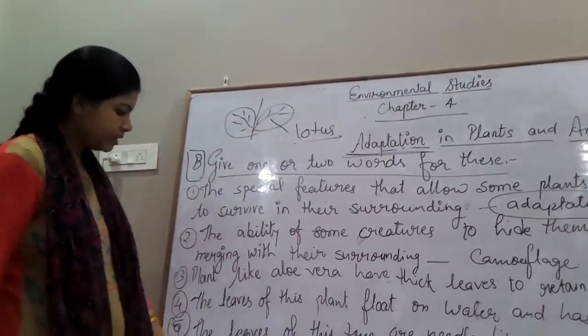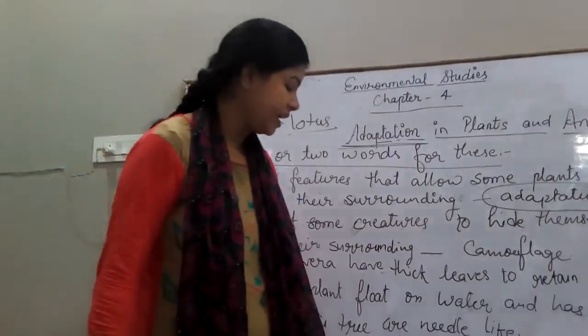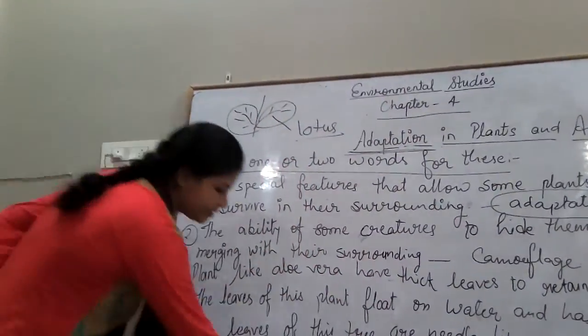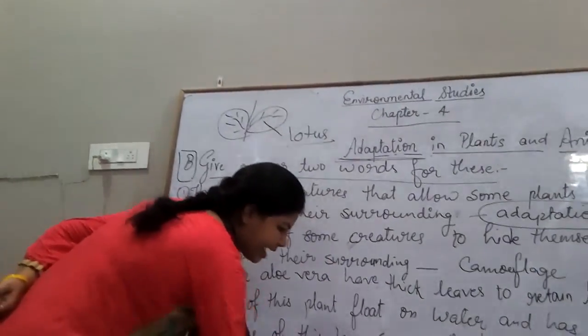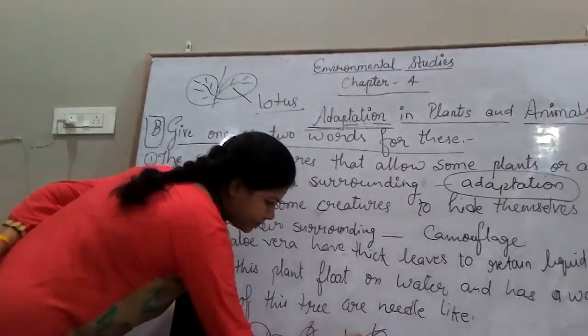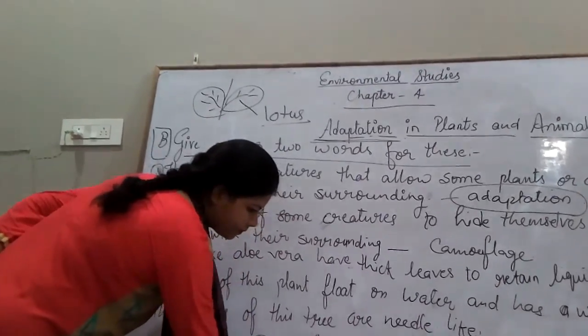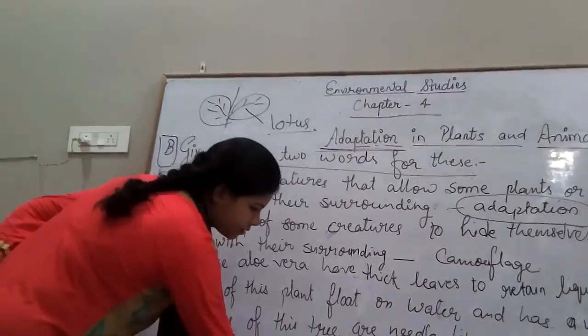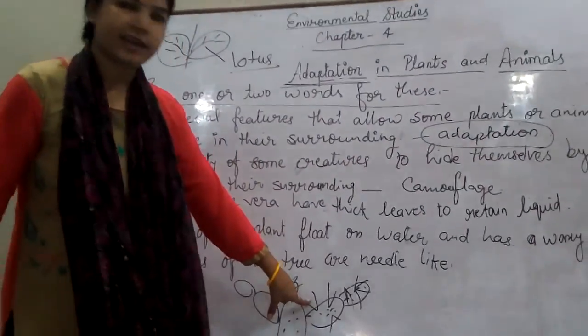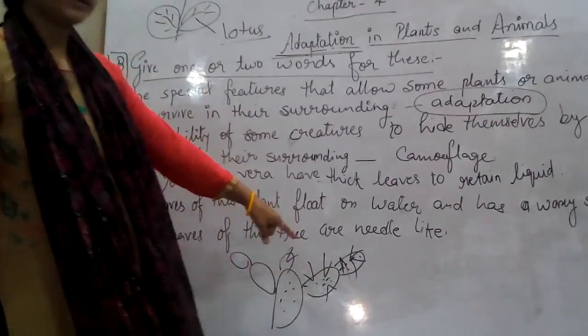Next one is the leaves of this tree are needle-like. Yes. What is this? This is our cactus. See? The leaves are converted into needles.